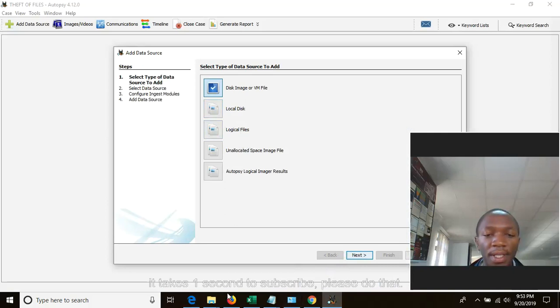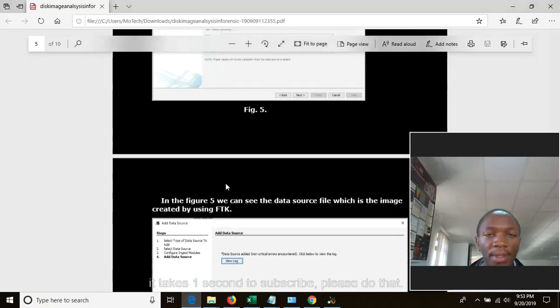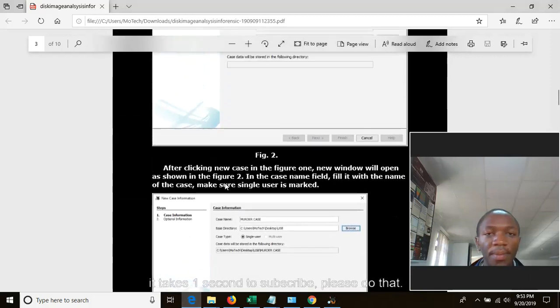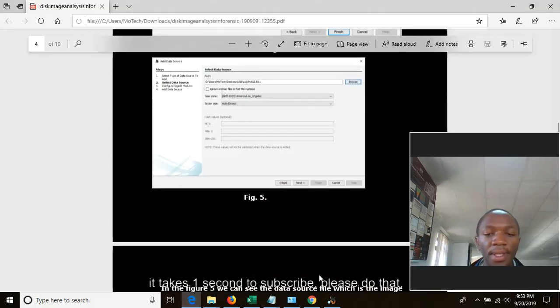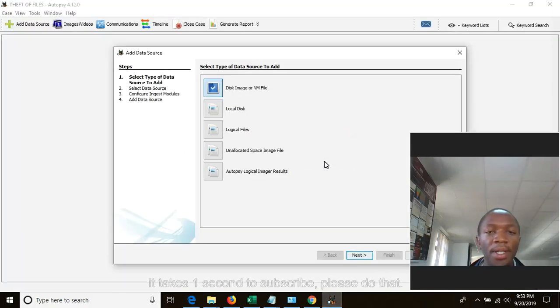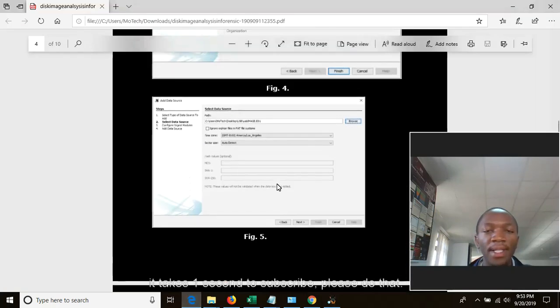Now let's see how this works. After doing this, you just leave this option as disk image or VM file, then click on next. Okay, select data source path. So here you need to select the data source, where your image is stored.